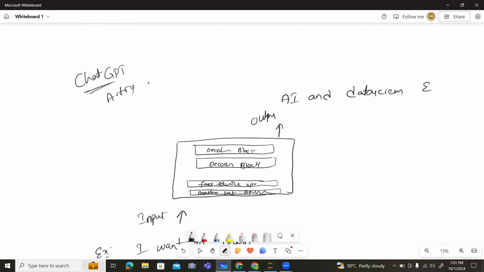At the end of the statement, you need to also provide the end of the statement. It will calculate this into vectors. So the input you are asking is I want to learn. The output you will get is AI and data science. And this is the end of the text.